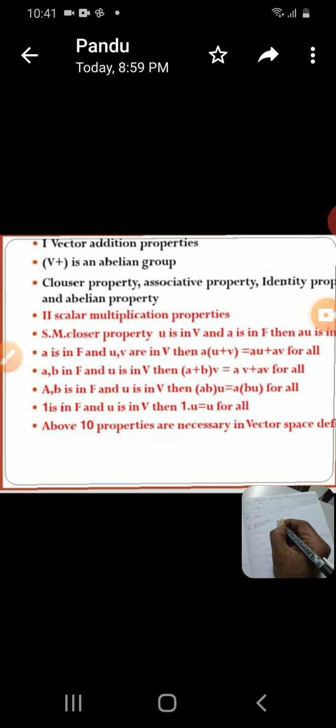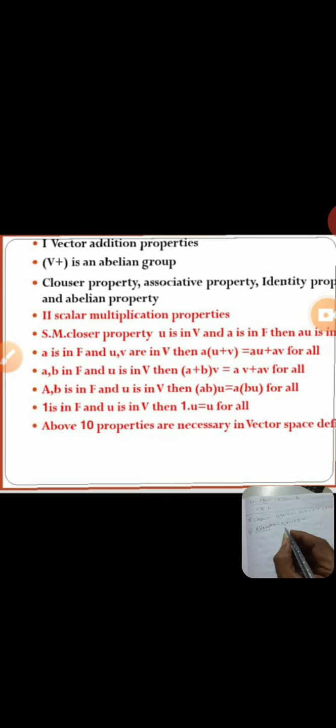For the associative property, you consider our selected set V. From that you consider three elements u, v, w in V. This is very easy. u plus v plus w is equal to u plus v plus w, with the brackets changed between two elements, for all u, v, w. This is called the associative property.